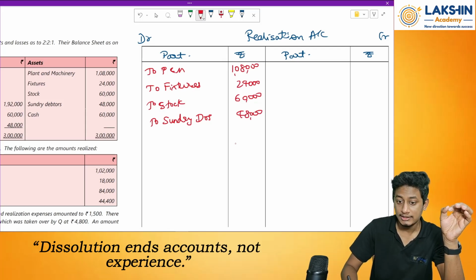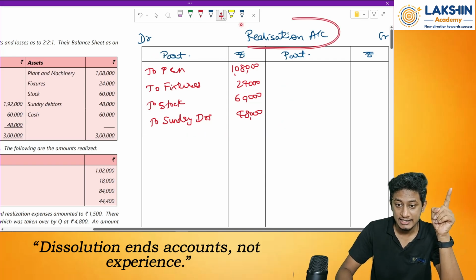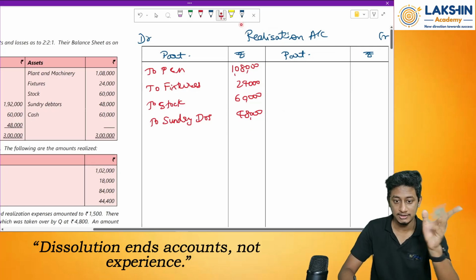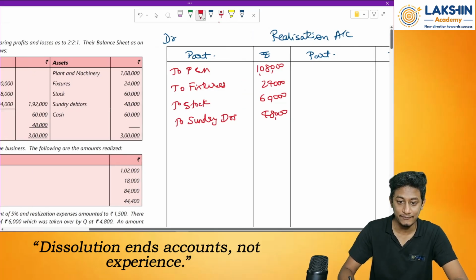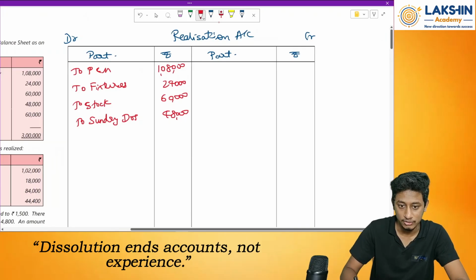See, why did I pass the entry on the debit side? Remember the journal entry: realization account debited to asset account. Remember the same entry. Now come to this. Do the same for the liabilities. We have only creditors as a liability. So by creditors, rupees 48,000.